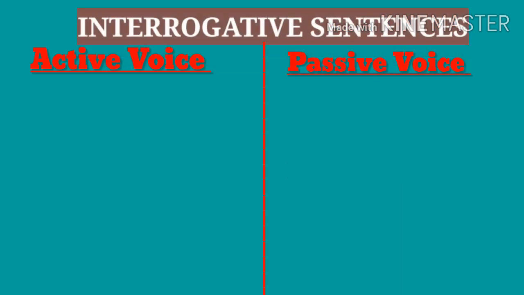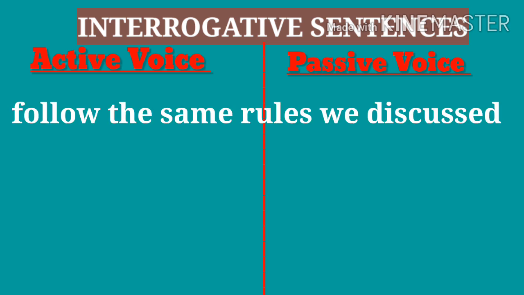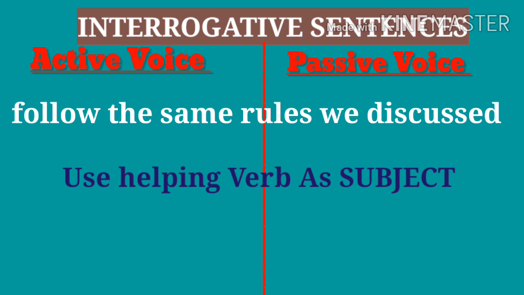Now our next topic is how to form passive voice in interrogative sentences. Students, the same rules are applied to the interrogative sentences of active voice for changing them into passive voice. The difference is that in such sentences, while changing into passive voice, the helping verb comes first, that is before the subject.